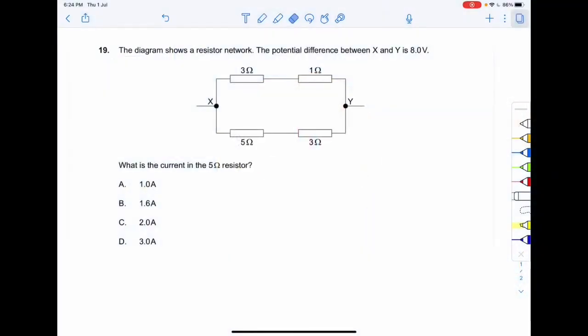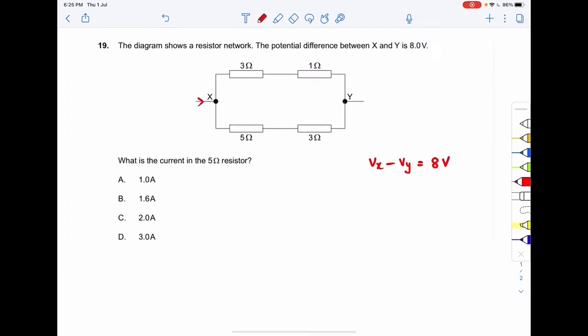To the next question, a diagram shows a resistor network. The potential difference between x and y is given to be 8 volt. We need to find out the current in the 5 ohm resistor. Suppose the potential of the point x be Vx and the potential of the point y be Vy. What they have given is that Vx minus Vy is nothing but 8 volt. Now let us suppose the main current in the circuit be I. At the junction x the main current is getting divided into two subparts.